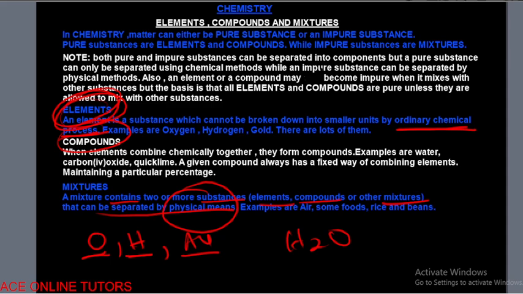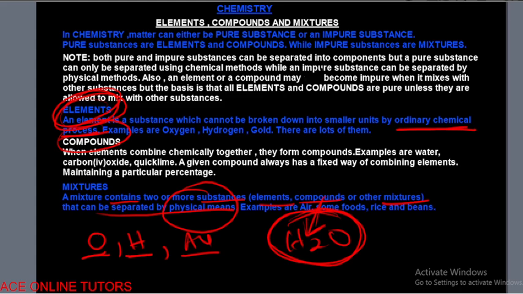Now, for a mixture, you can't say that, because, for example, our water is actually a compound and it is a pure substance, because we know that compounds basically are pure substances. But it's possible for salt to be poured inside this water. Now, if salt is poured in water, we are going to call it what? A mixture. Why is it a mixture? Because that salt did not react chemically with the water.